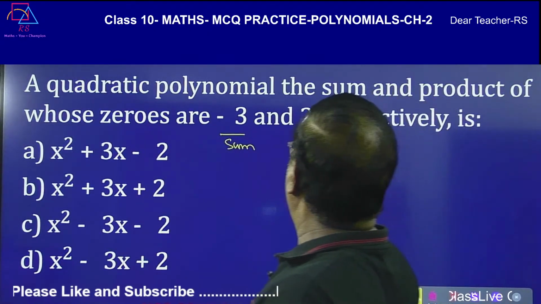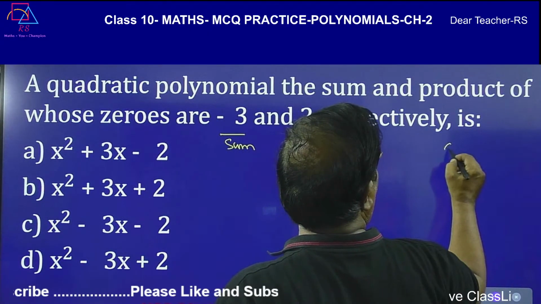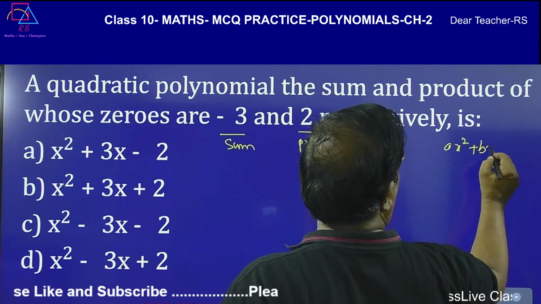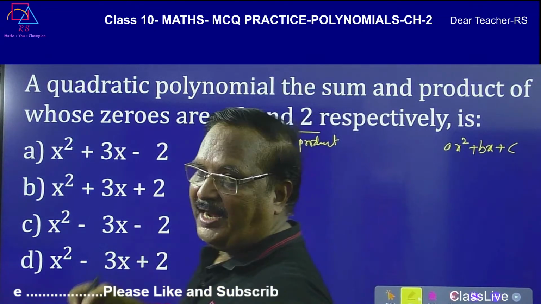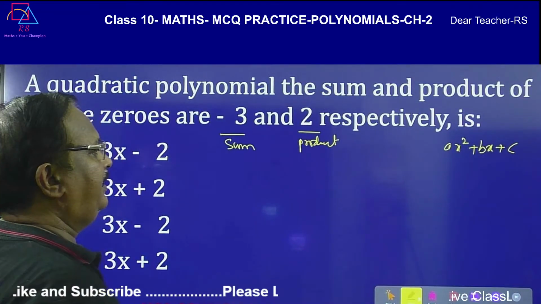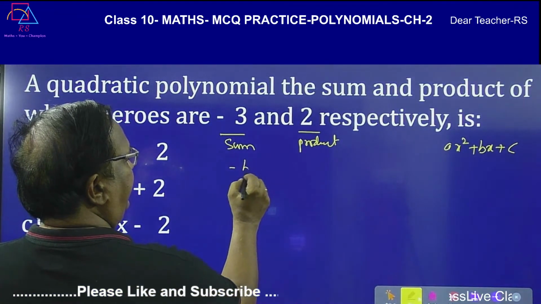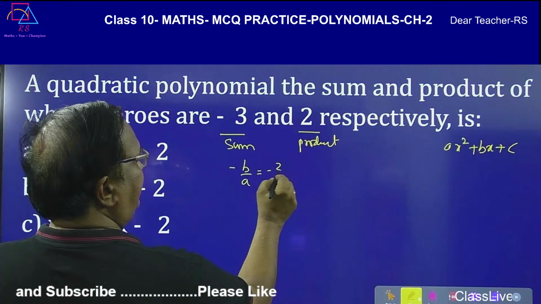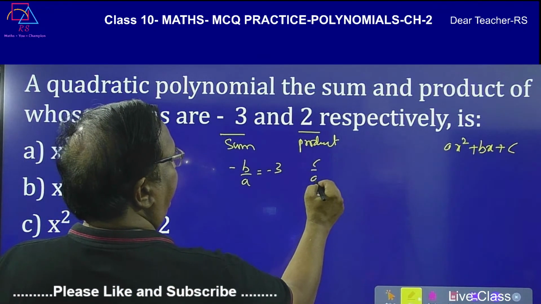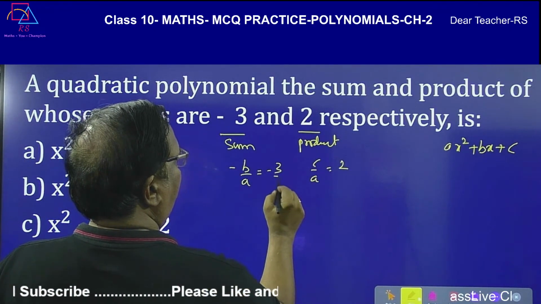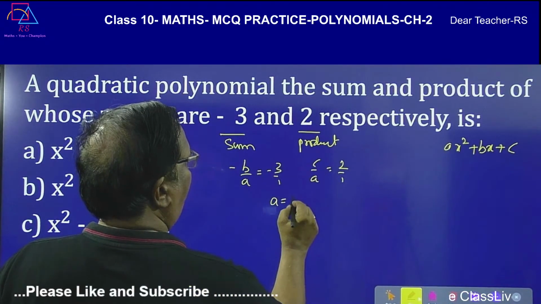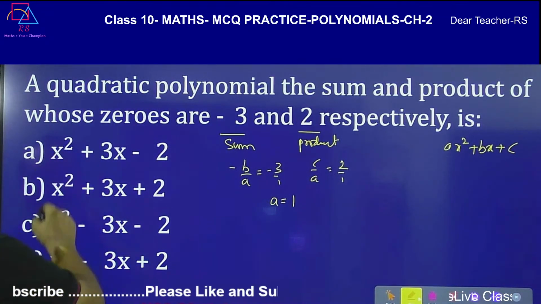So a x square plus b x plus c is our standard quadratic polynomial. So minus b by a is equal to minus 3 and c by a is equal to 2. So in all the options a is 1.